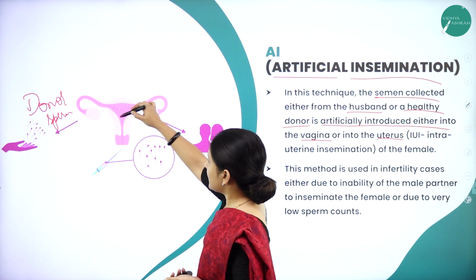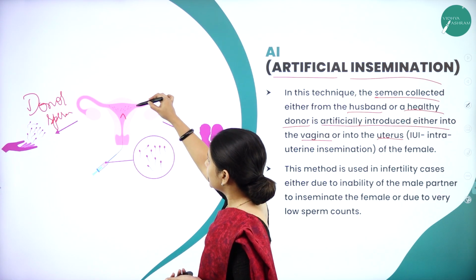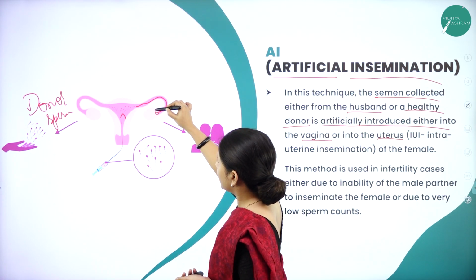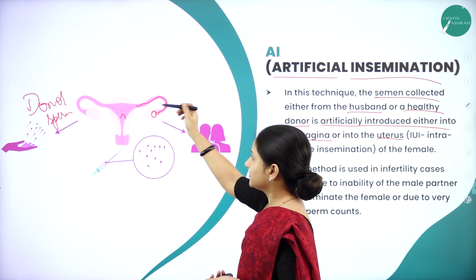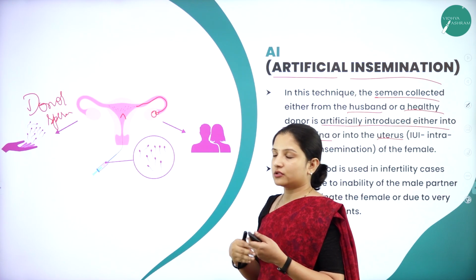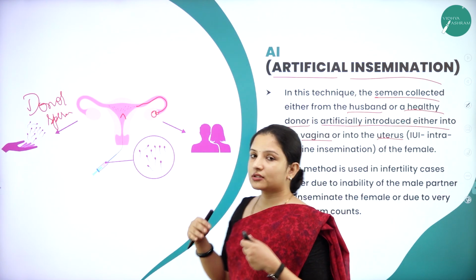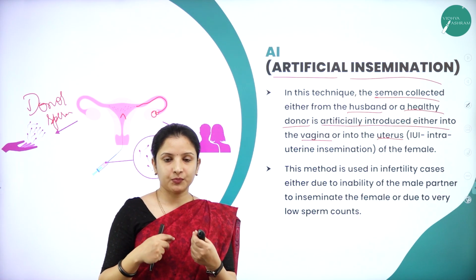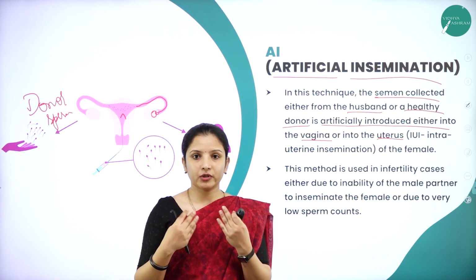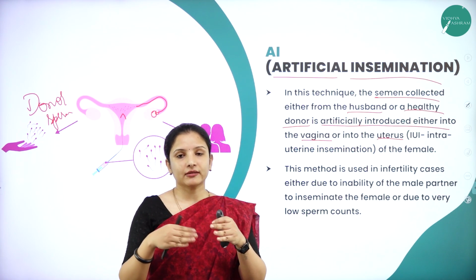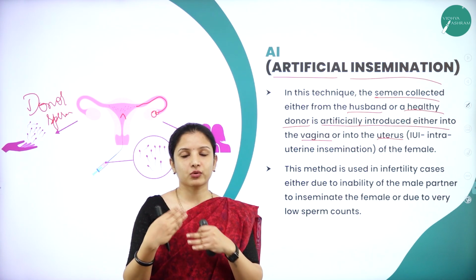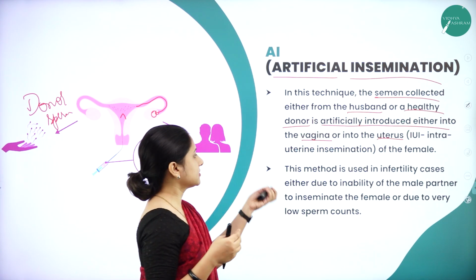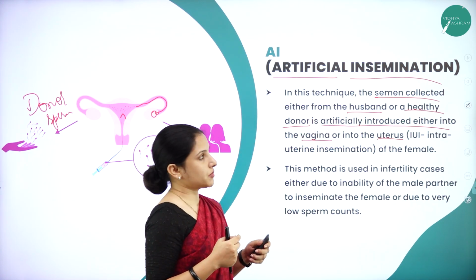It will be directly injected into the uterus, and this sperm, whichever is capable, will go and fertilize the egg, and next the zygote will be formed. So that is how it is done here. This is nothing but artificially inseminating. You're collecting the sperm from someone else or a capable donor and then the sperm is inserted through an injection into the female. So that is nothing but artificial insemination.